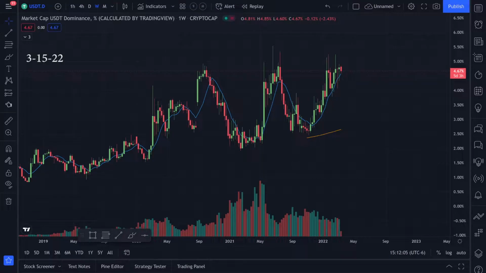Let's take a look at the chart action for USDT.D, which is the Tether dominance chart.